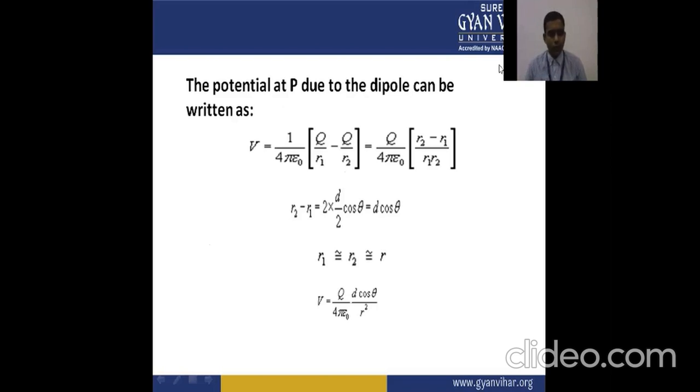Now we assume that R1 R2 is equal to R square. So V is equal to Q upon 4 pi epsilon d cos theta upon R square. So the potential at the point P due to the dipole at distance r is written as Q upon 4 pi epsilon d cos theta upon R square. This is the potential.